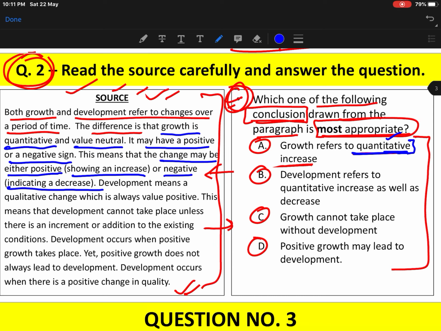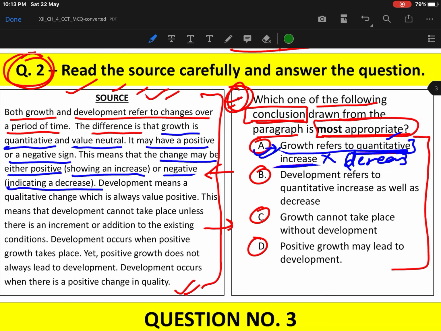But here conclusion A is saying that growth refers to quantitative increase. They have left out the decrease part, so this conclusion is not complete, because they have not included the decrease. If it said growth refers to quantitative increase as well as decrease, then this conclusion would have been correct. So this conclusion is wrong because it is incomplete.